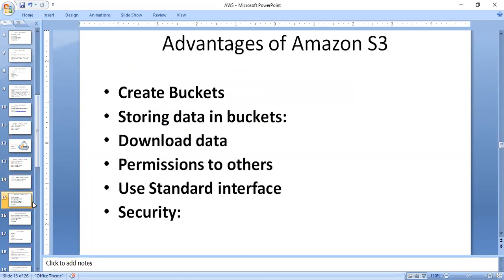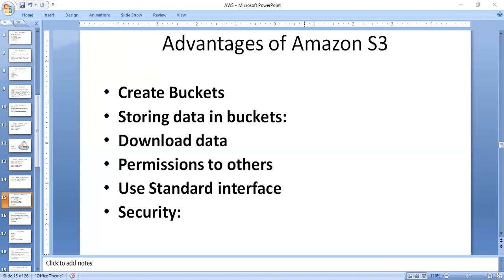Coming to the next important topic, the advantages of S3. What are the different advantages of the simple storage service? One is create: by using the simple storage service, you create buckets and store the data in a bucket. Then download data. Then permissions: you give permissions for your files. And then there are standard interfaces.